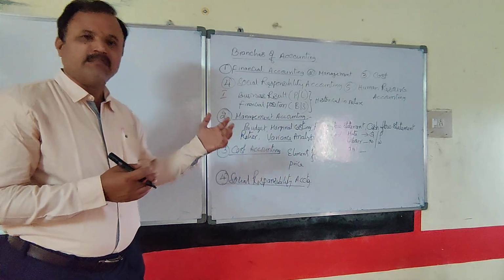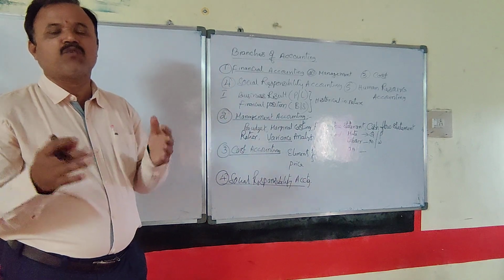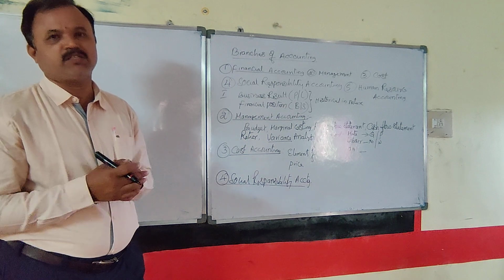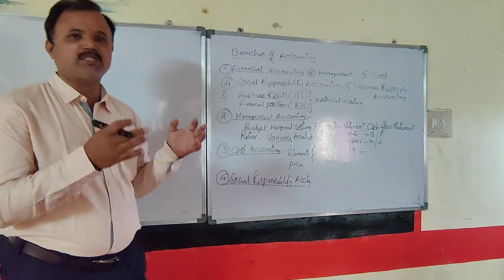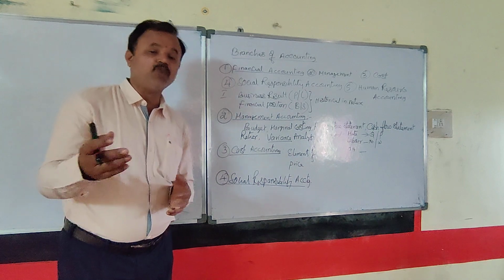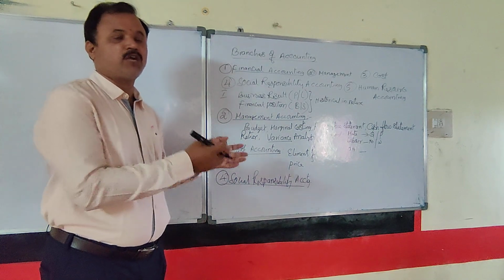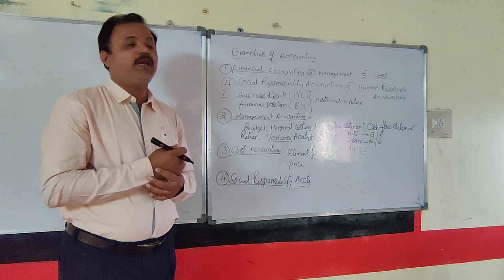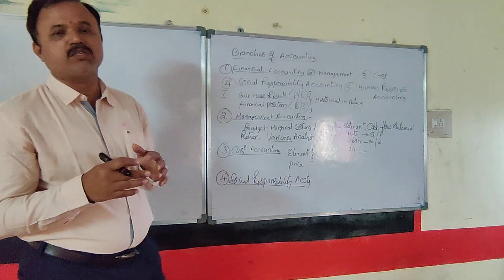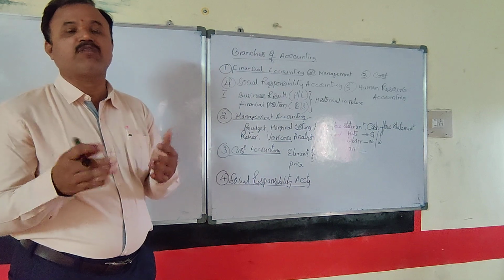Similarly, they depend on society for various human resources, human resource in the sense of employees. For all sorts of personnel, they have to depend on society. So for getting labor also, they have to depend on society. And ultimately, after production of the goods, again they depend on society for sale of goods.